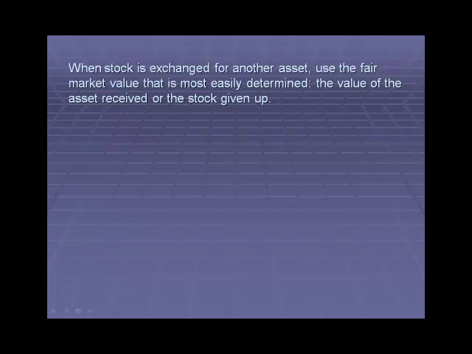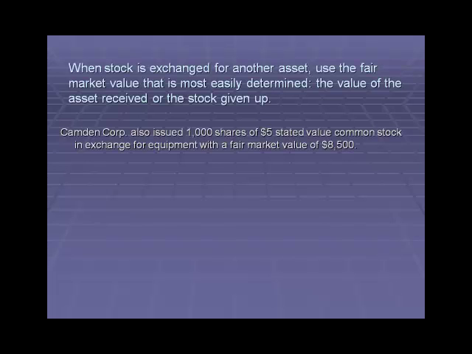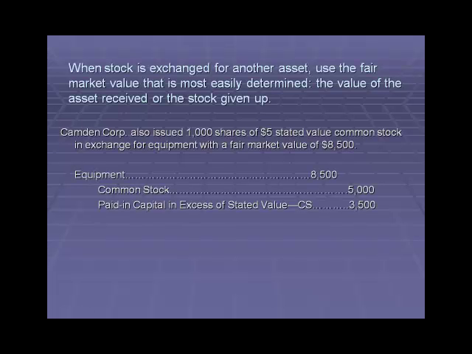When stock is exchanged for another asset, use the fair market value that is most easily determined, the value of the asset received or the stock given up. Camden Corporation also issued 1,000 shares of $5 stated value common stock in exchange for equipment with a fair market value of $8,500. Equipment would get debited for the $8,500. We'd credit common stock for $5,000 and credit paid-in capital in excess of stated value dash common stock $3,500.